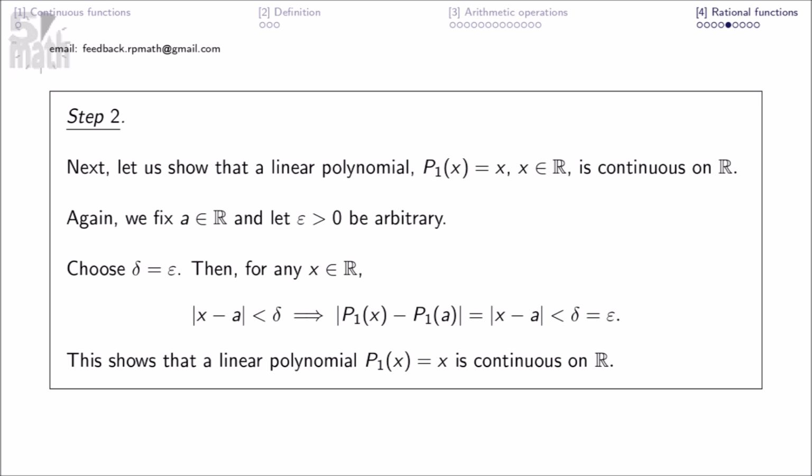Step 2. Next, let us show that a linear polynomial, here, is continuous on R. Again, we fix a in R and let epsilon greater than 0 be arbitrary. Choose delta equal epsilon. Then, for any x in R, we have this. This shows that a linear polynomial is continuous on R.